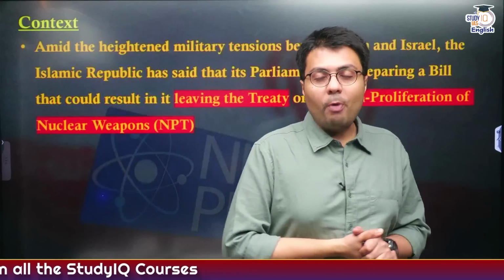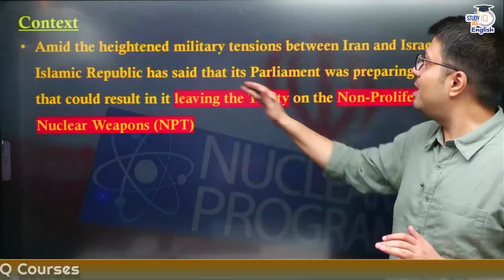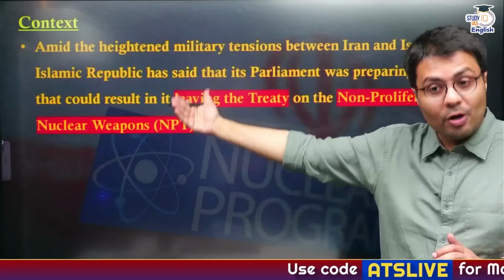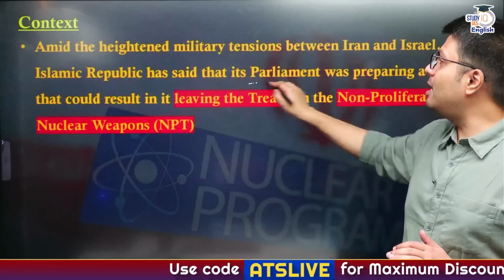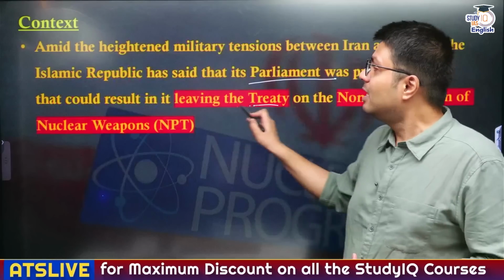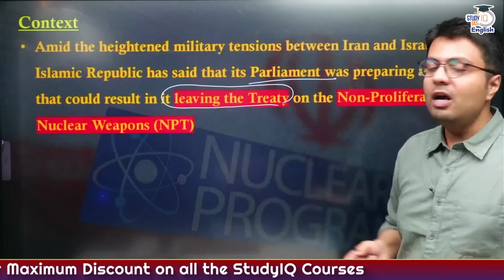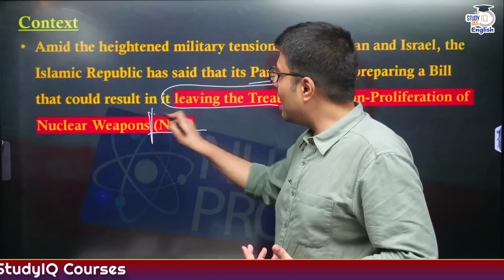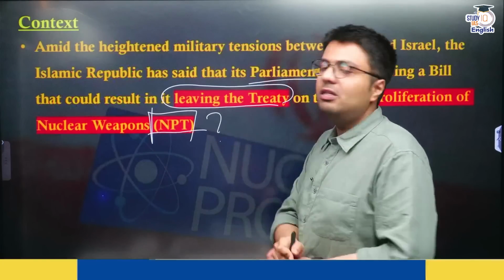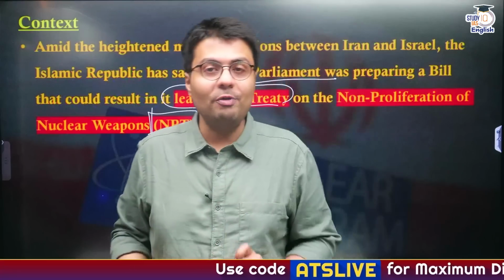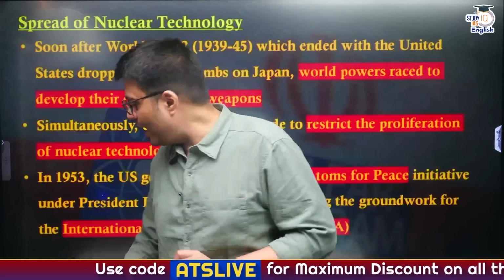But what is more important is that amid heightened military tensions between Iran on one hand and the US and Israel on the other, the Parliament of the Islamic Republic of Iran is preparing a bill so that Iran can leave the treaty known as the Nuclear Non-Proliferation Treaty. So in this regard, let us understand what this treaty is all about and, more importantly, why it is discriminatory for countries like India.